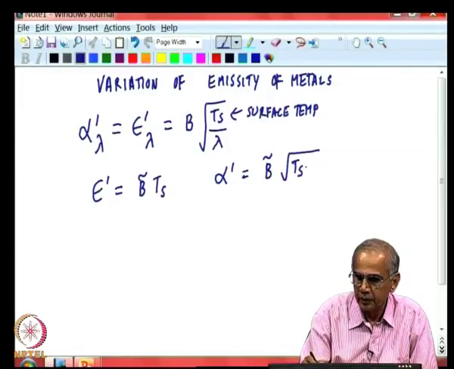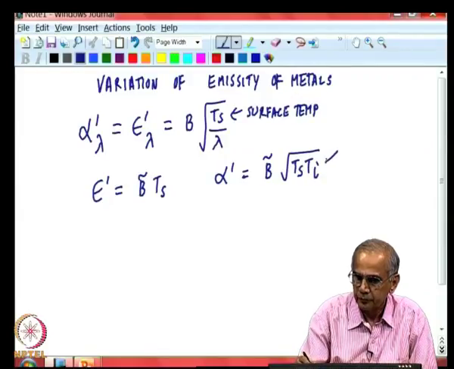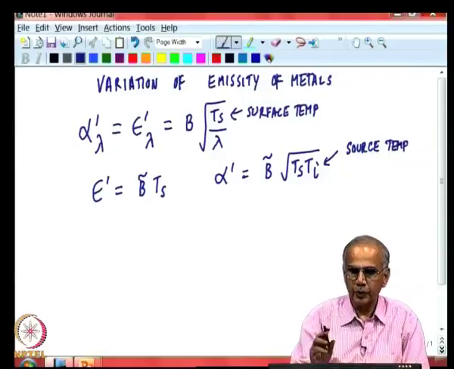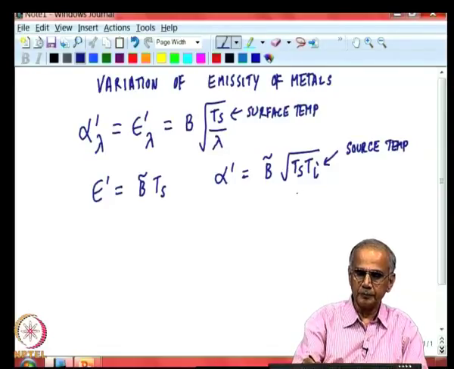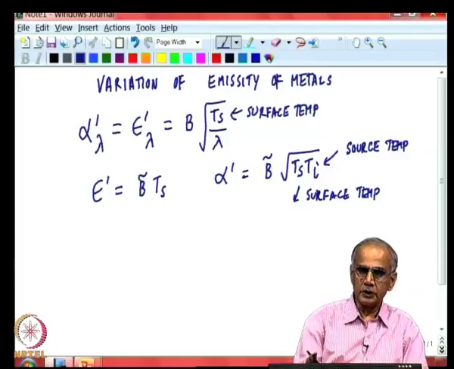root of Ts and Ti, where Ti is the source temperature. So, we clearly saw that the emissivity of metal depends only on its surface temperature, while the absorptivity depends both on the surface temperature and the source temperature. So, this distinction was brought out clearly.